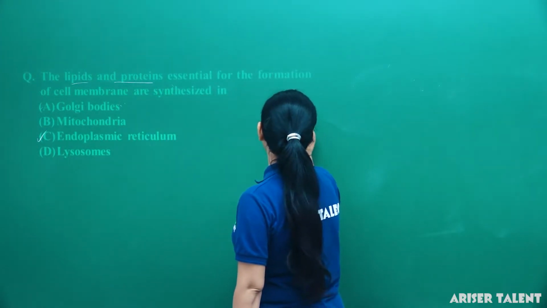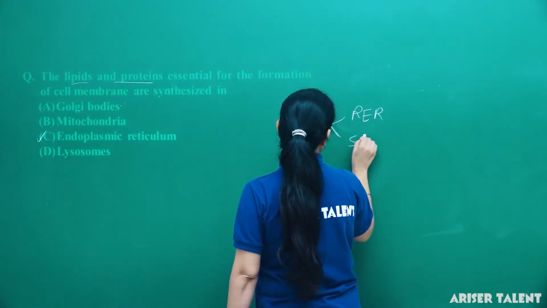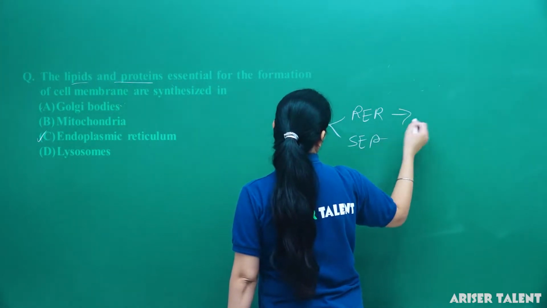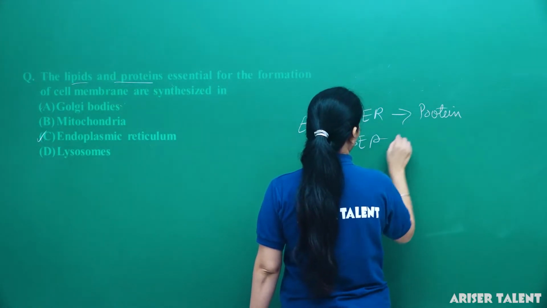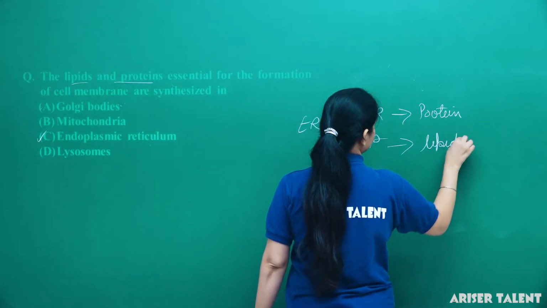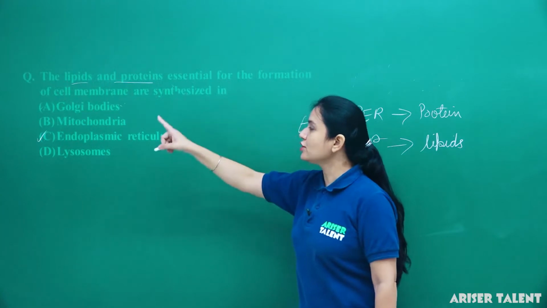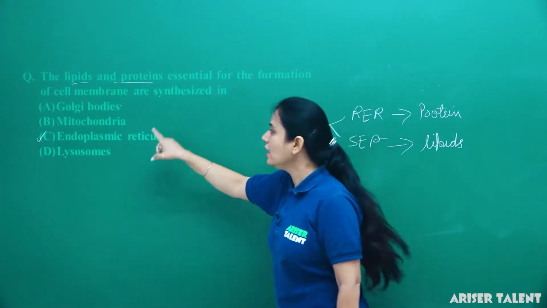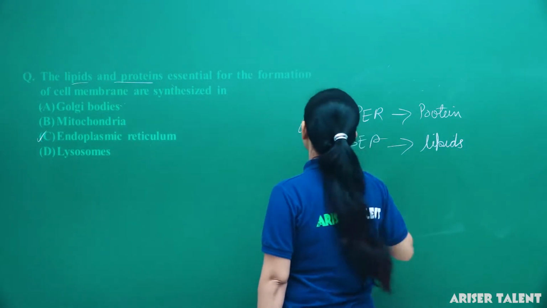How? The endoplasmic reticulum is of 2 types, RER and SER. RER helps in the synthesis of protein, and SER helps to synthesize lipids. Okay. So, lipids and proteins essential for the formation of cell membrane are synthesized in the endoplasmic reticulum. Clear? Option C is the correct answer.